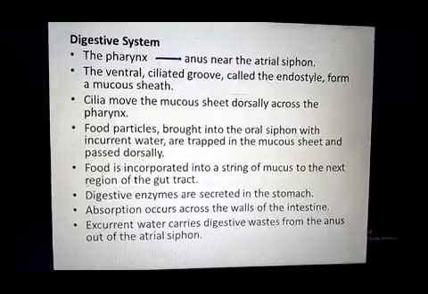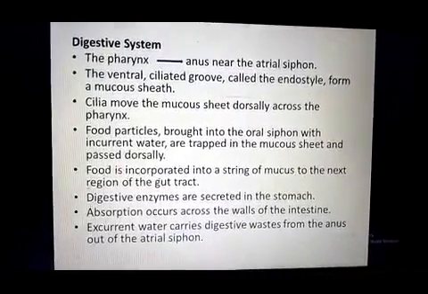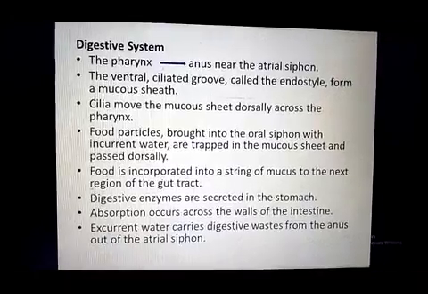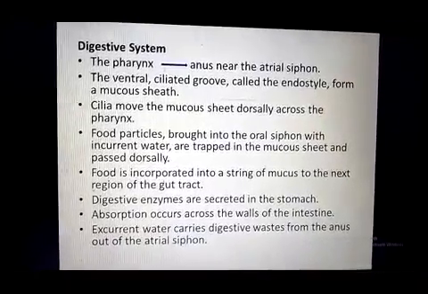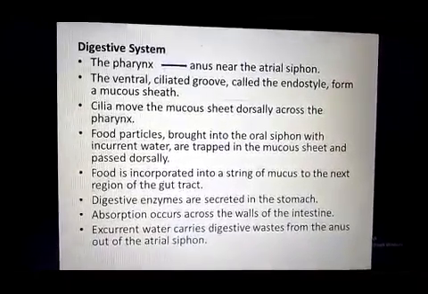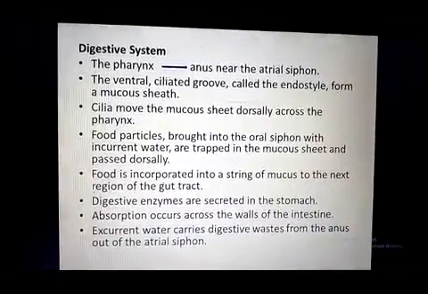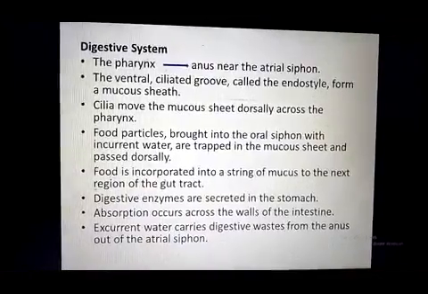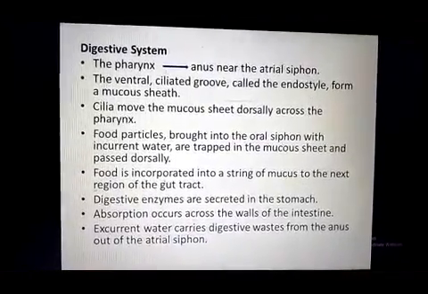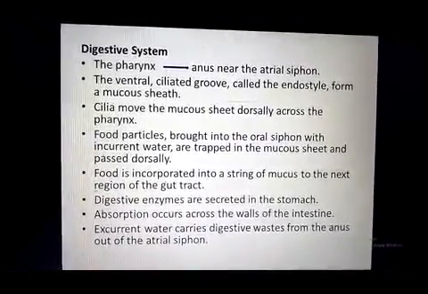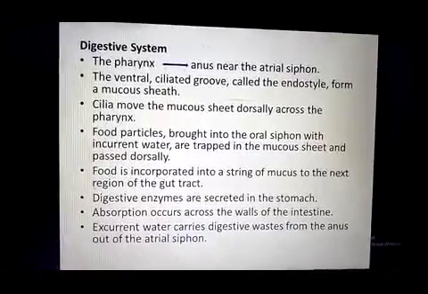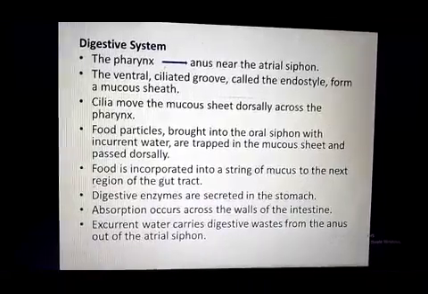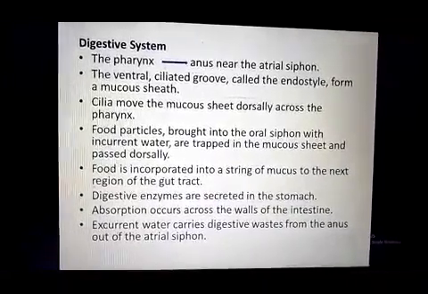The digestive system starts from the oral siphon. The main part of the digestive system is the pharynx, which contains openings called stigma, and these stigma have cilia. Through these openings water enters into the atrium, that is the body cavity, and the cilia present at the stigmas control the movement of the water.